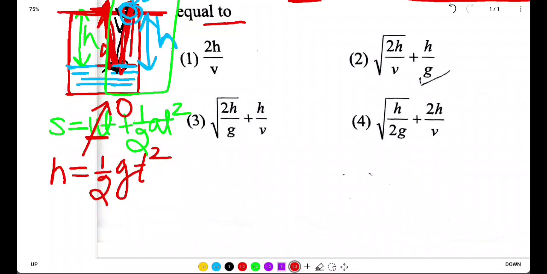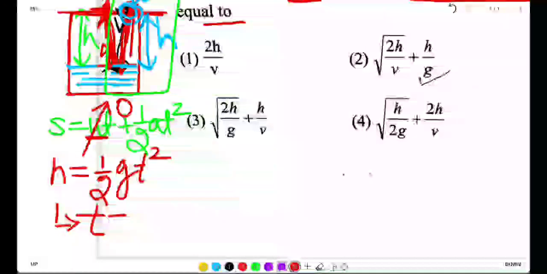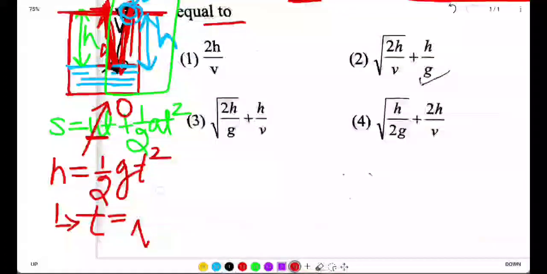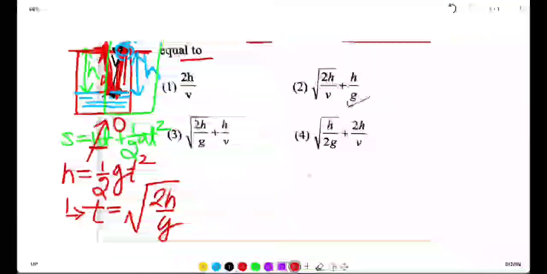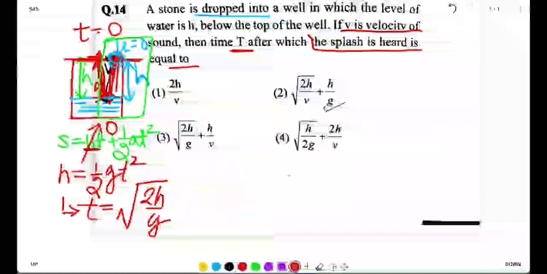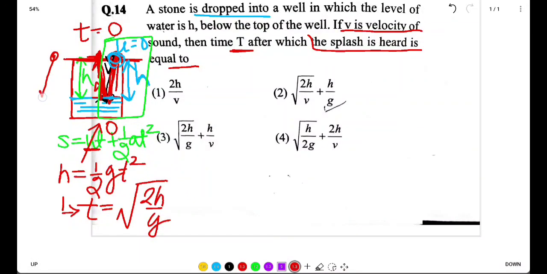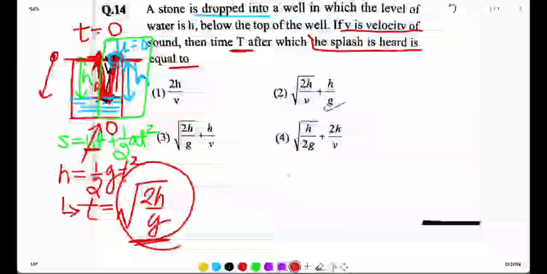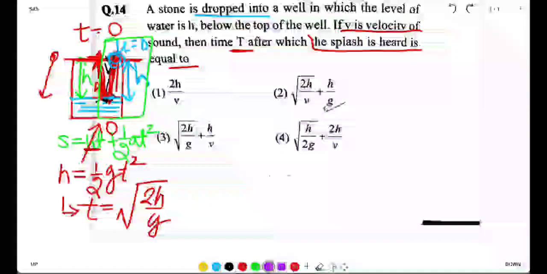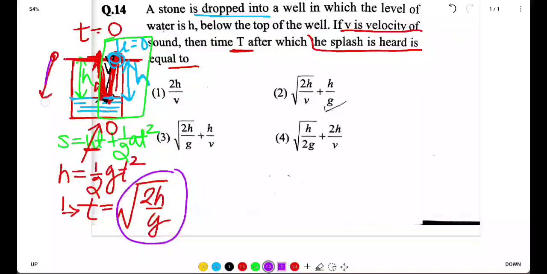From here we get the value of t as t equal to under root 2h by g. So the time taken by the stone to reach this part is this. We have calculated the time for the stone to reach the water.